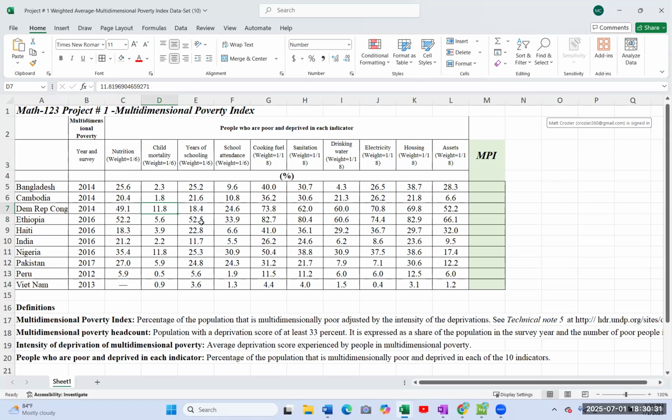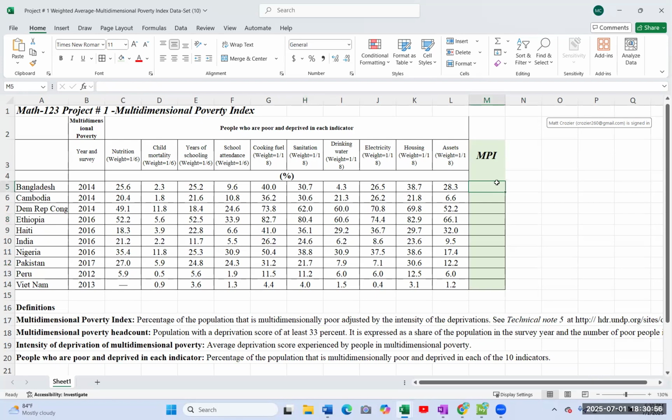Schooling, 3% of people in Vietnam are considered poor in schooling. Not too many. In Pakistan, it's 24. So they're all rated here. Sanitation in Ethiopia, 80% of people are considered poor at that category. When it comes to electricity, there are all the different places right there.